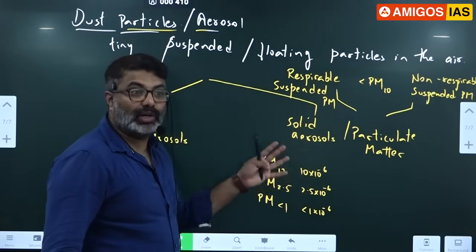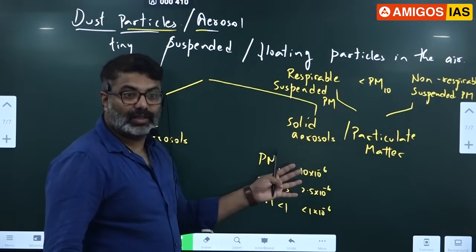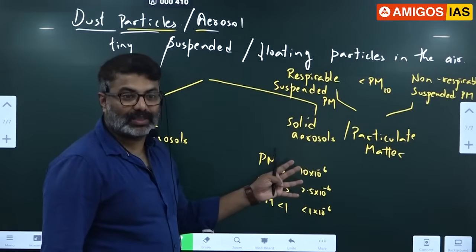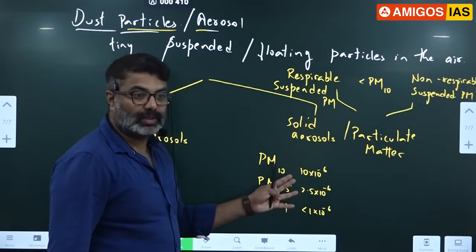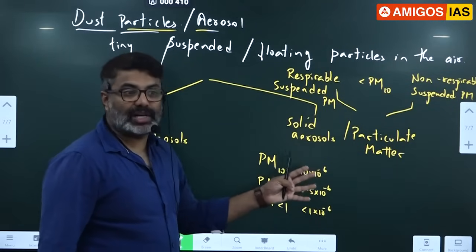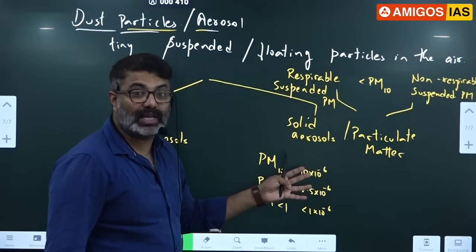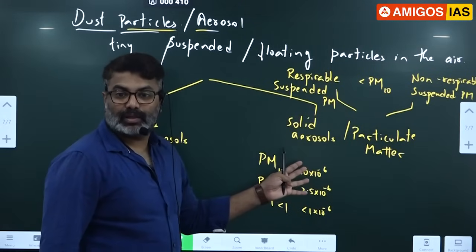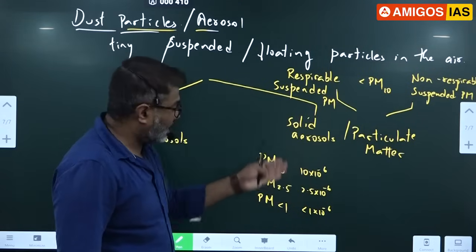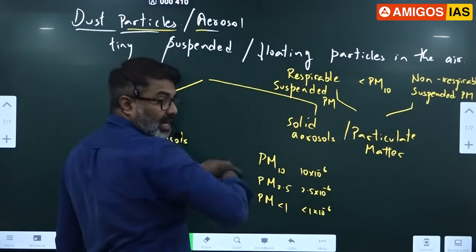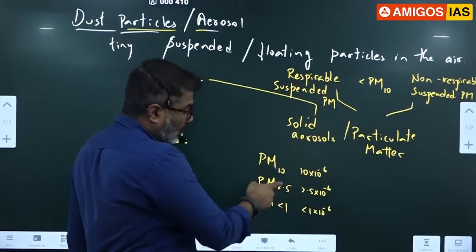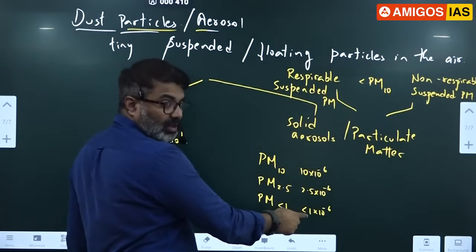That is the reason knowingly, unknowingly, you are inhaling a lot of dust. Especially these ones will not ask your permission. They'll go in, accumulate, causing rhinitis, asthma, bronchitis, cancer and all. You got it? So these are very dangerous, which are less than 10. They are respirable because they go in directly without your knowledge. 10, 2.5, less than 1.